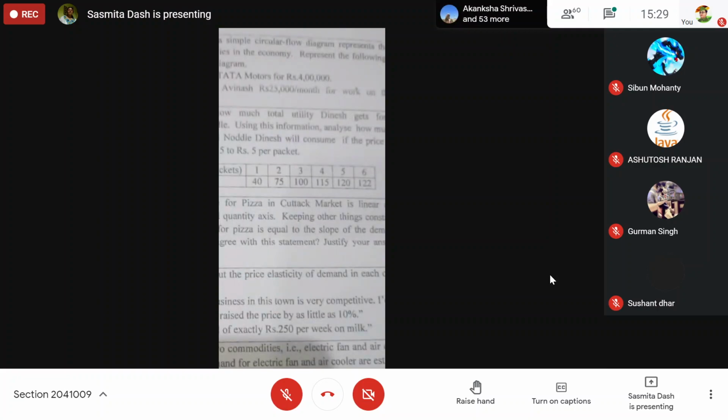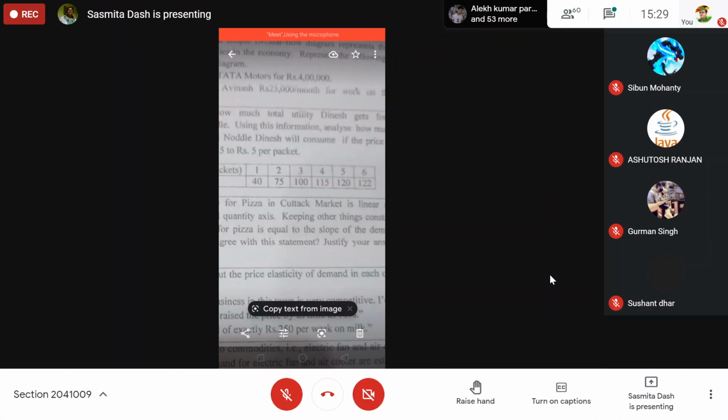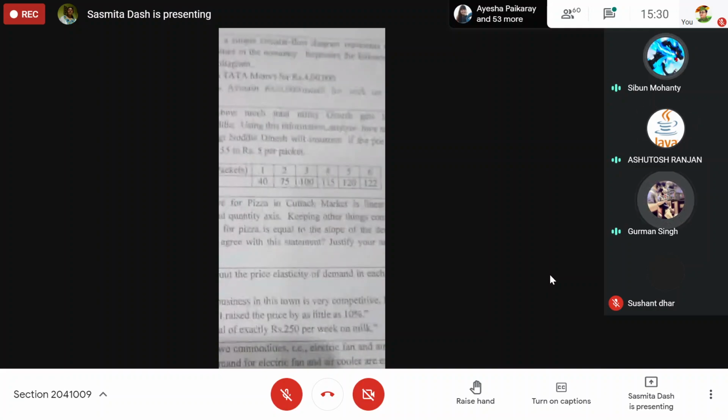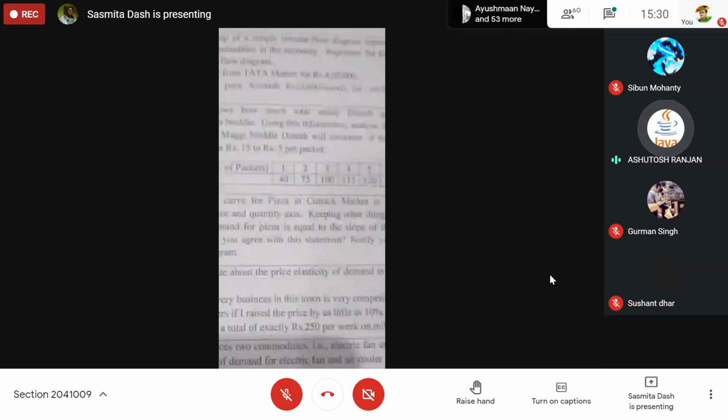Price of the packet, so it is how much? If you compare, that is 15. Marginal benefit must be greater than or equal to marginal cost. So 4 packets, correct. 4 packets you will buy when the price is 15. But if the price falls to 5 rupees, how many packets?